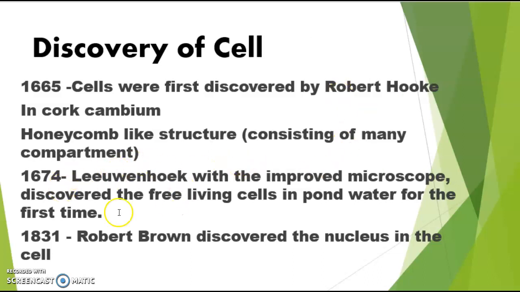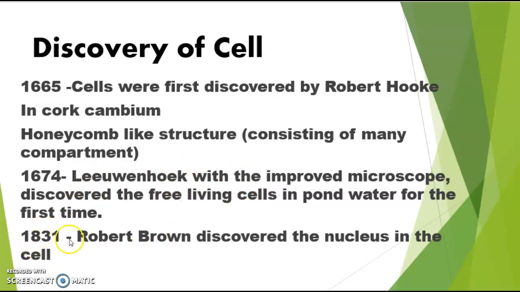Next, the scientist Leeuwenhoek came. In 1674 he saw a single cell which is present in pond water by his improved microscope. So the difference is that in 1665 Robert Hooke saw a dead cell, a cork cell, while in 1674 Leeuwenhoek saw a living cell, a free living cell. Those cells were called animalcules by the scientist Leeuwenhoek.